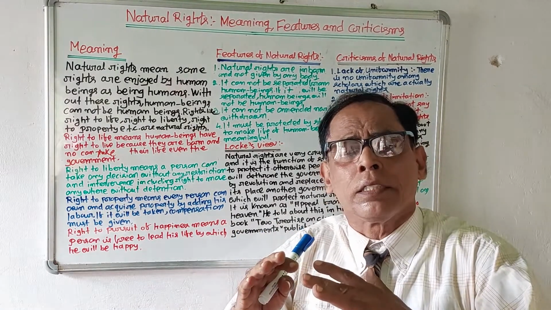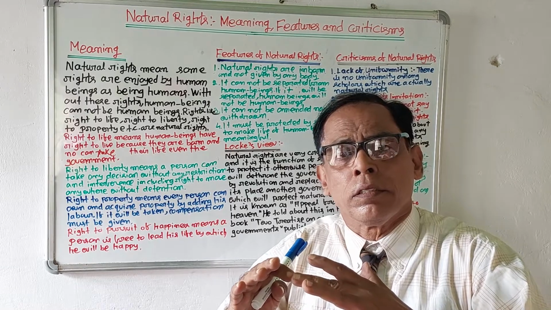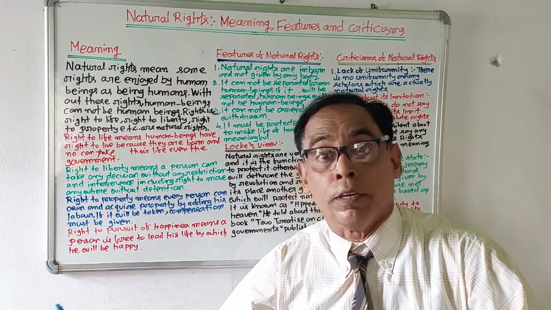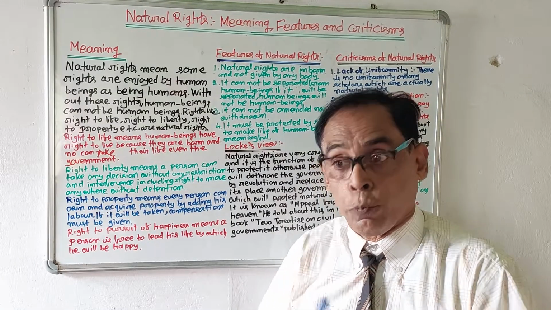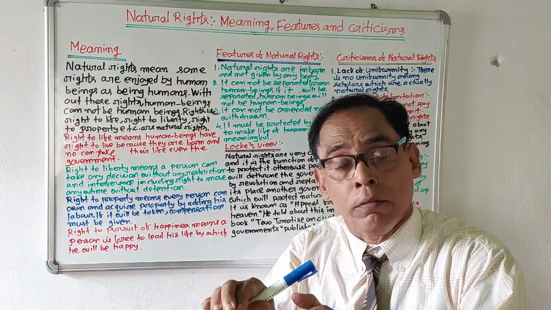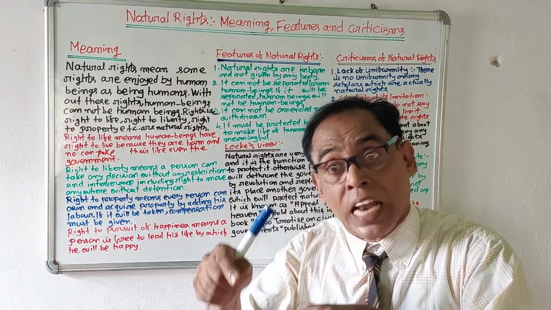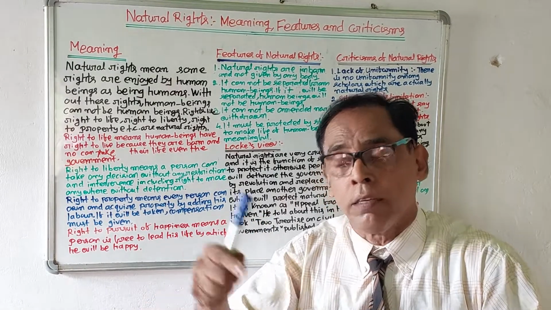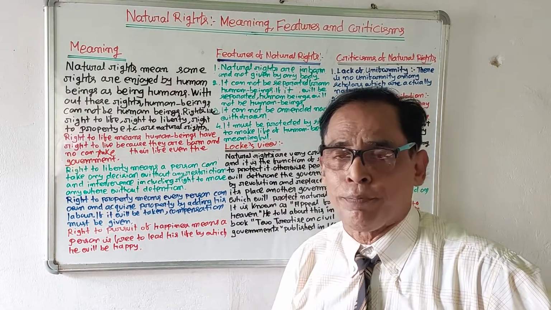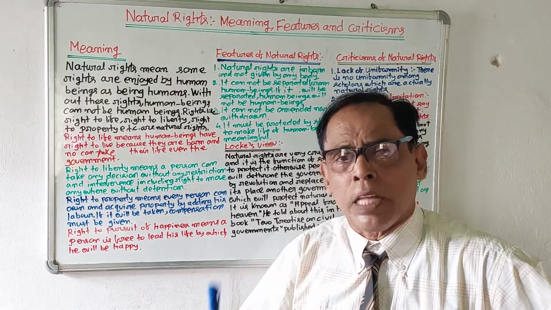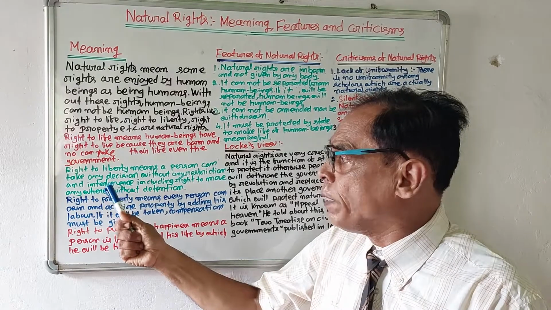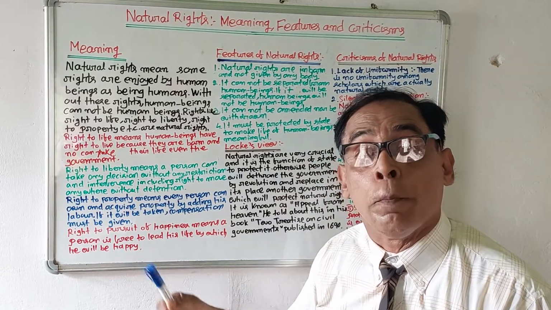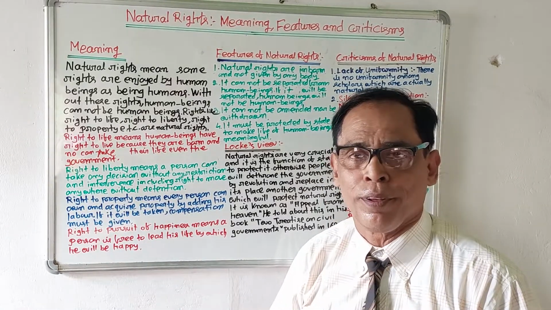And natural rights are inalienable. It cannot be taken from human beings. So, for people, some rights are required to lead the life of human beings. These are natural rights. The important natural rights are right to life, right to liberty, right to property, right to pursuit of happiness.